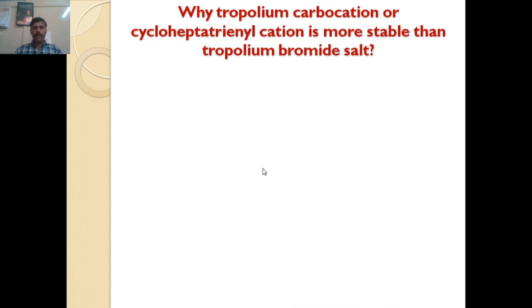Another question: why is the tropylium carbocation, or cycloheptatrienyl cation, more stable than tropylium bromide salt? If you see in that structure, the tropylium bromide, if departure of the bromine group takes place with the bond pair of electrons, the positive charge arises on the carbon.